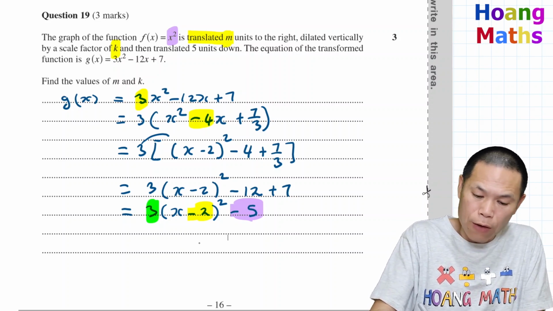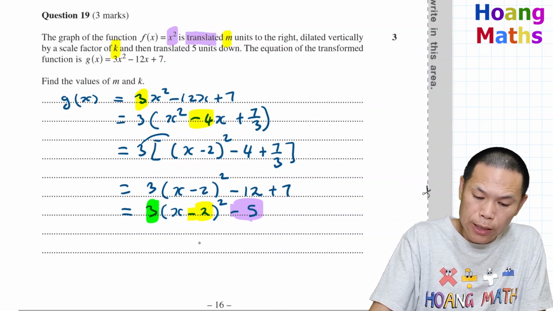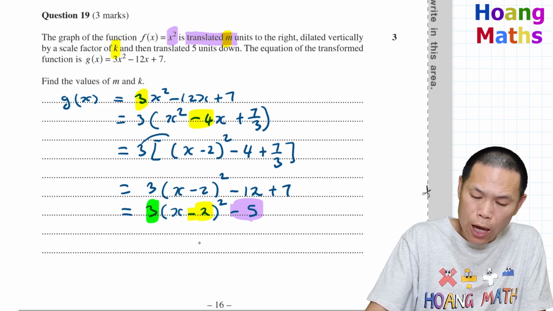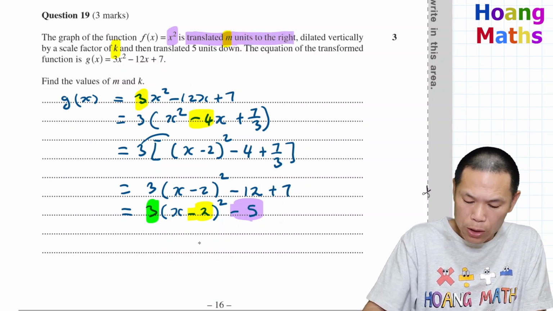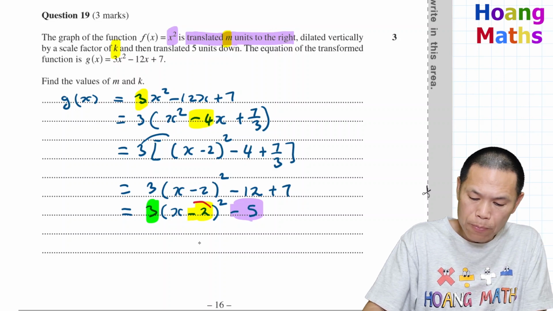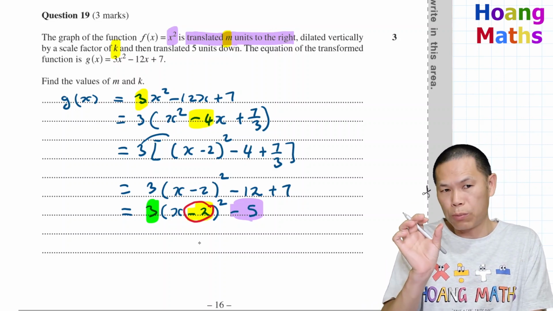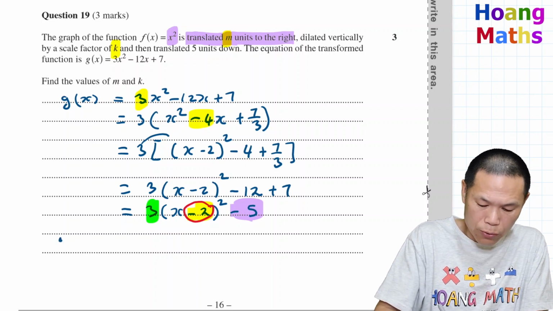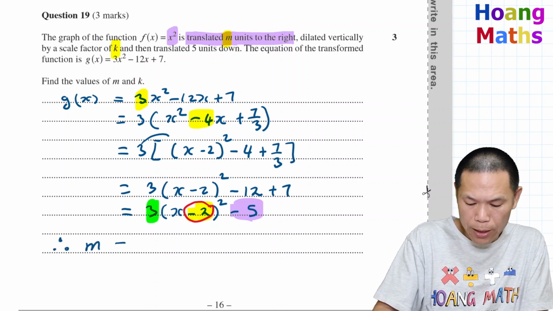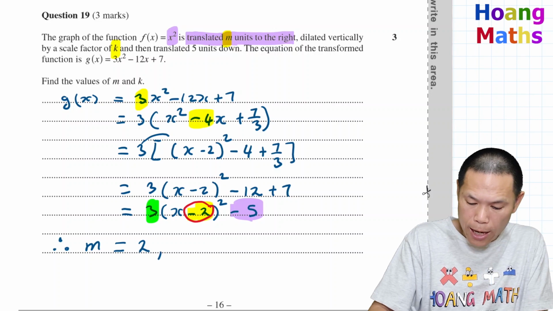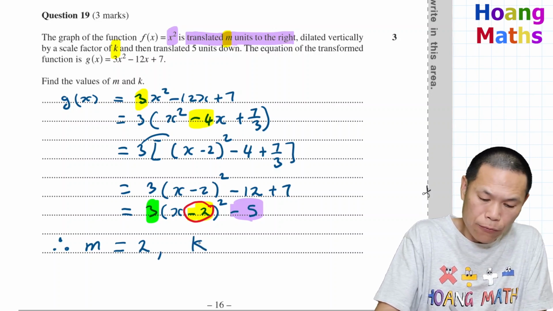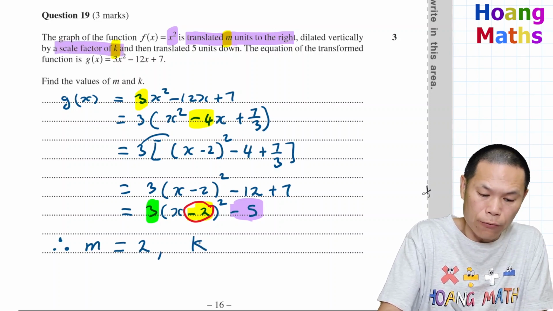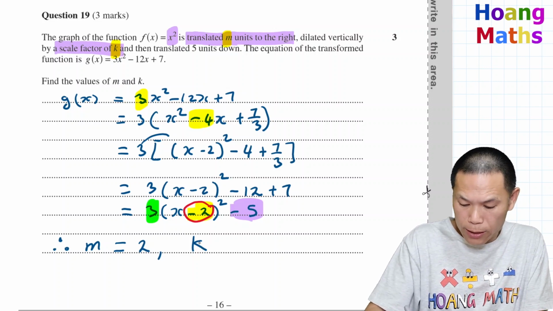So we just need to answer the question now, and find the value of m. m is the translation m units to the right. So m is 2, because it's moved 2 units to the right. Therefore, m is equal to 2. And k is the vertical dilation with scale factor k. So therefore, k is 3.